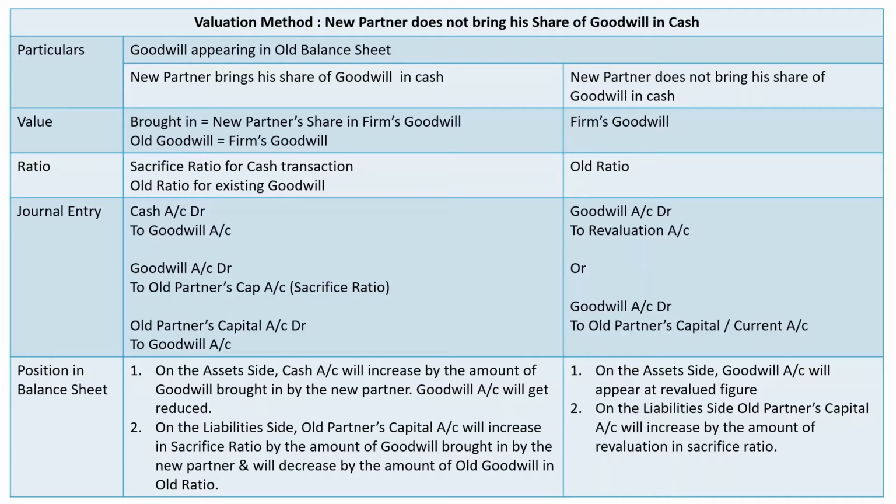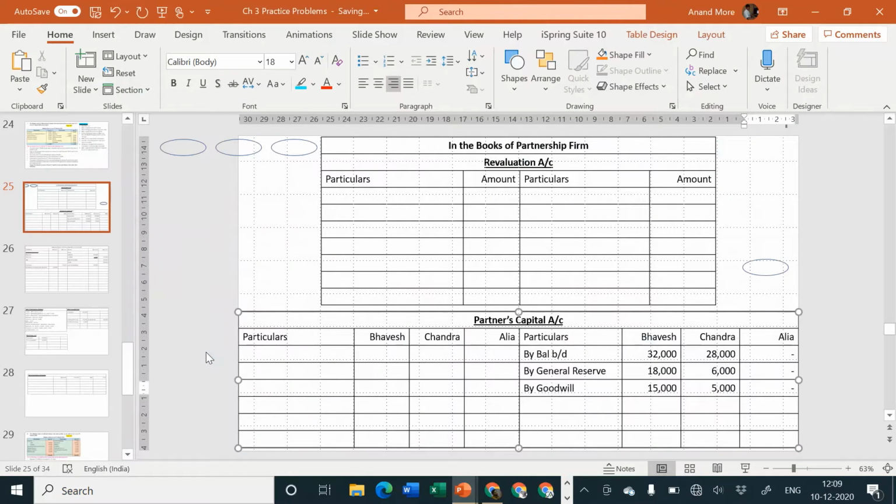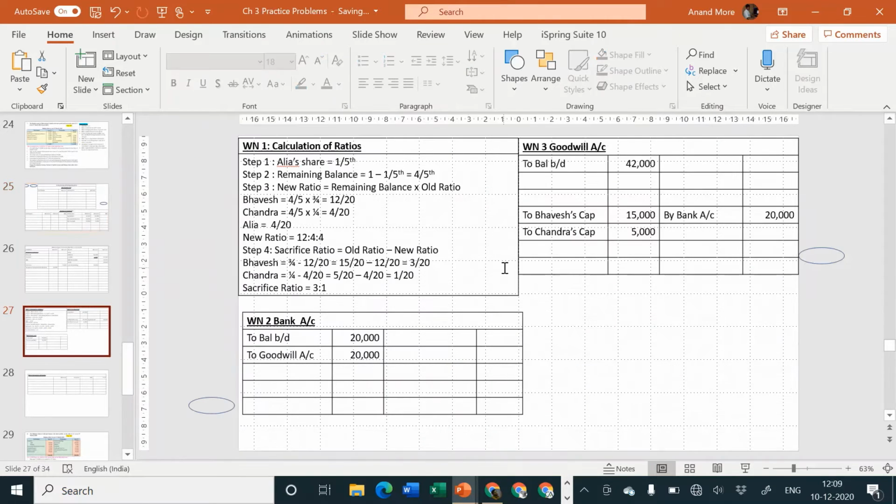Sir, where it is mentioned in the problem? It is not mentioned in the problem. In fact, problem is totally silent. Our problem of Nachiket, which we had solved, was having a clear instruction that it is after admission of Nachiket. That's why we considered second possibility also. In our current problem of Alia, there is no need to consider any second possibility. There is only one and only single possibility. So there is no difficulty for that. This goodwill will have to be written off.